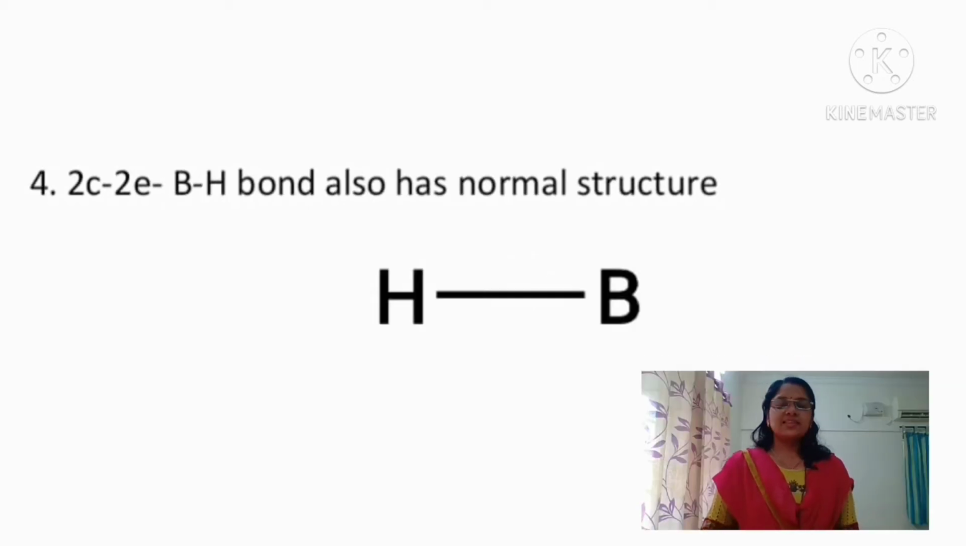So coming to the last type of bond, that is again the 2 center 2 electron BH bond. Here also there are 2 atoms, that is why it is termed a 2 center, and moreover each atom has 1 electron in the valence shell and each is sharing 1 electron, and therefore a total of 2 electrons are involved in the bonding, and it also has a normal linear-like structure.